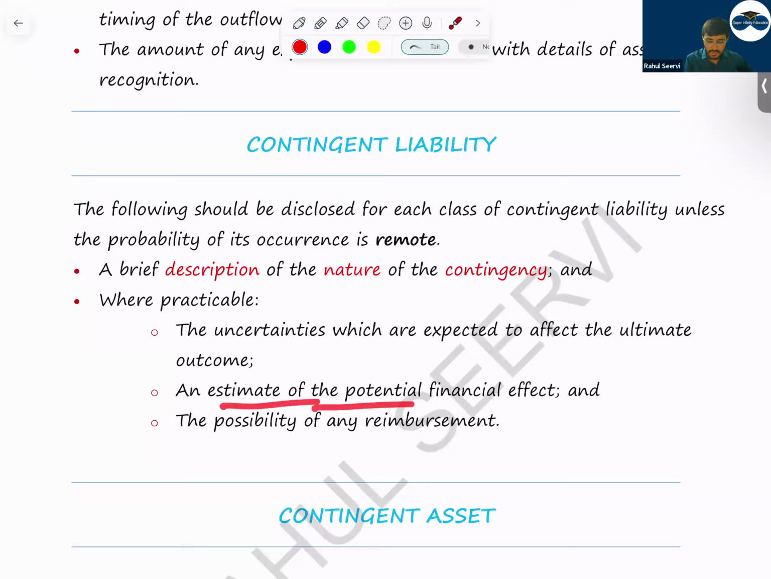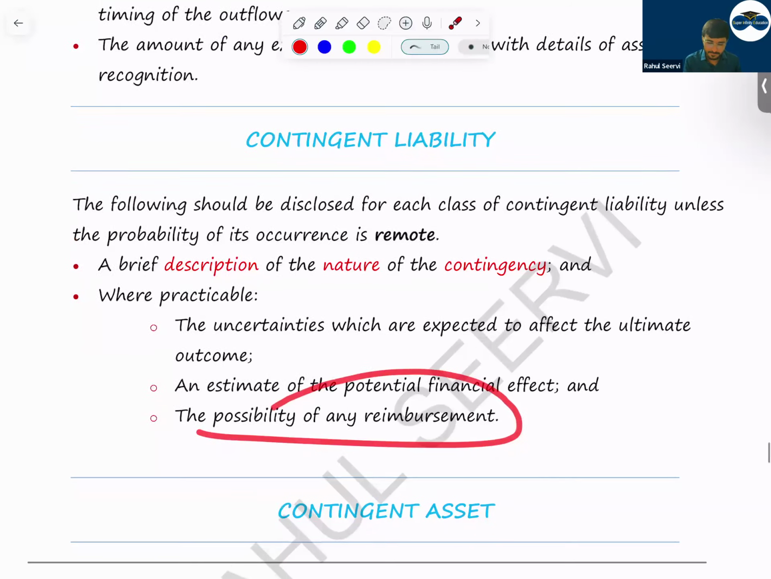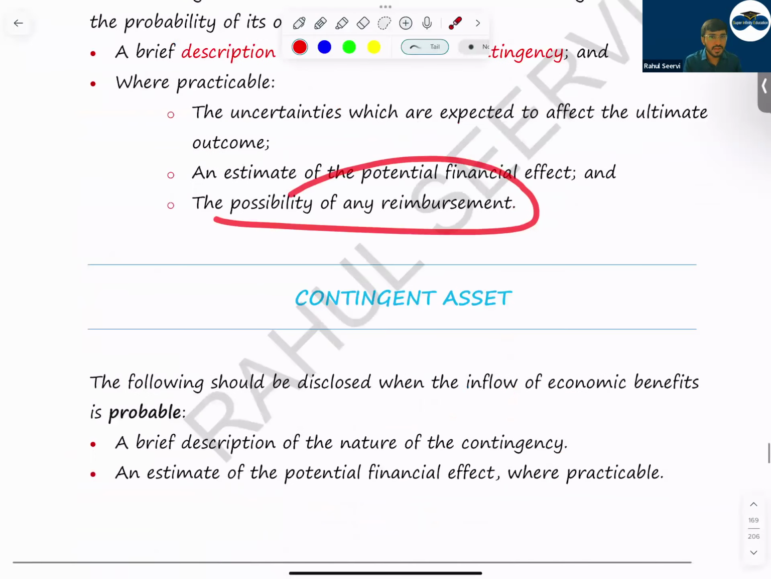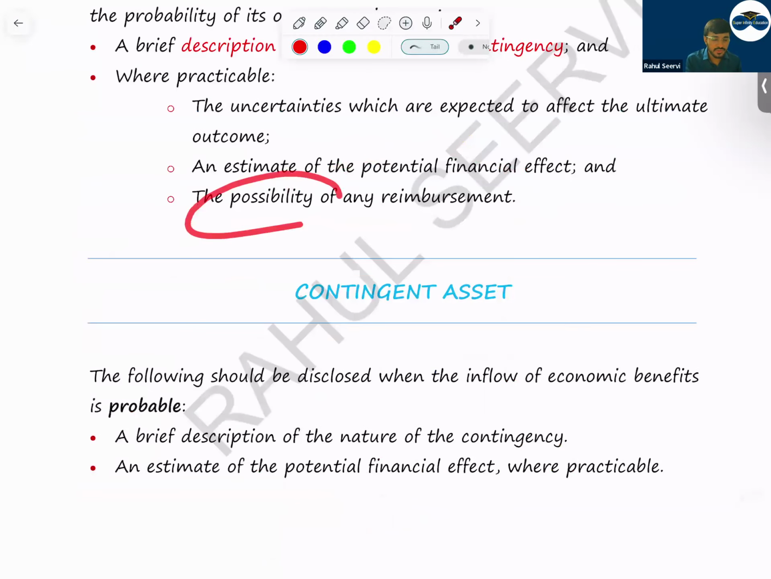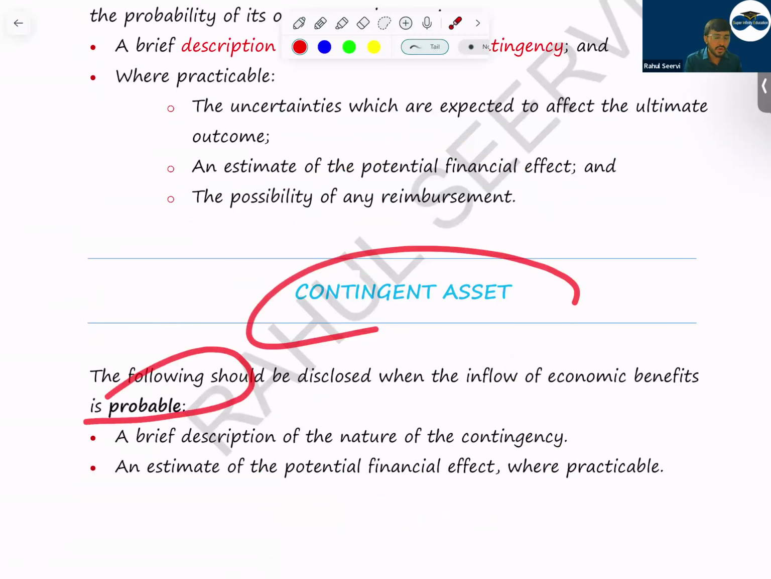Any estimate of potential financial effect: if there is a financial problem because of this in future, there will be a huge financial impact, disclose it. The possibility of any reimbursement, if there is any reimbursement, mention the possibility of reimbursement, disclose that also. Contingent asset, sir, when will you record contingent asset?